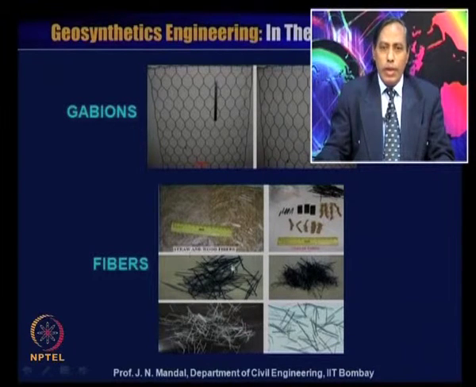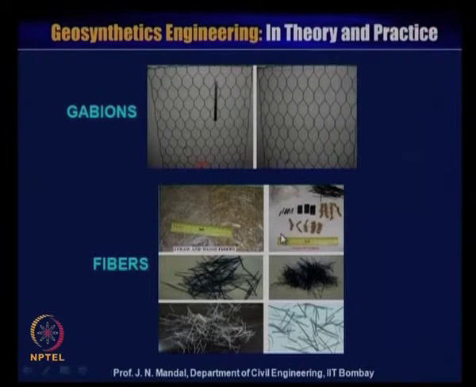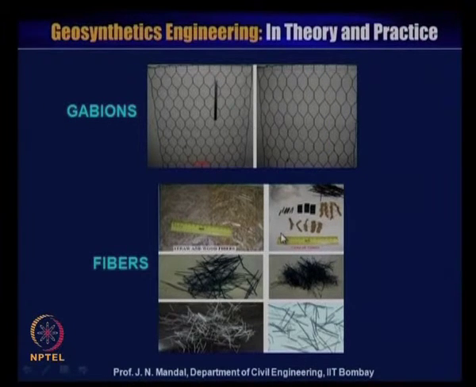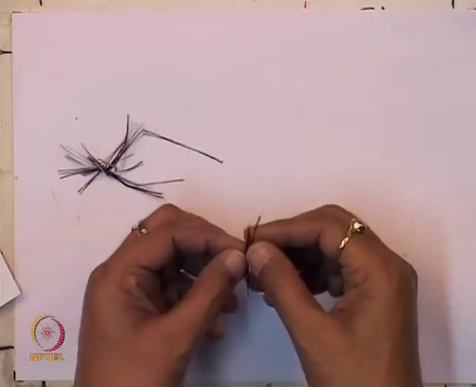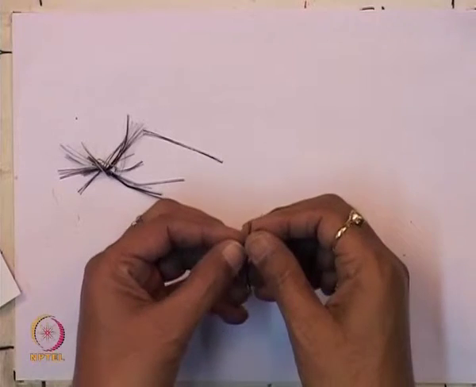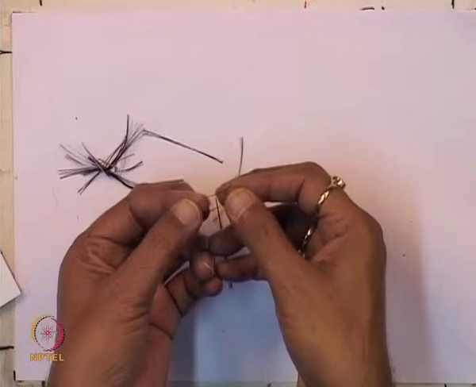You can use different types of fiber element. I have shown you earlier what the different types of fiber are. This is one type of fiber. You can see you can expand it, you can have a cellular kind of reinforcement.